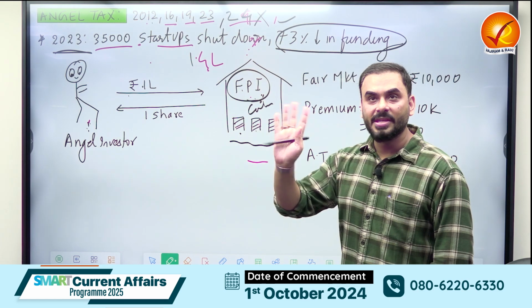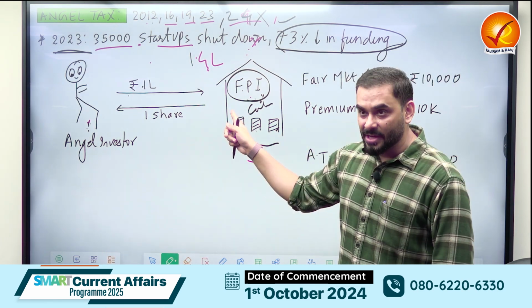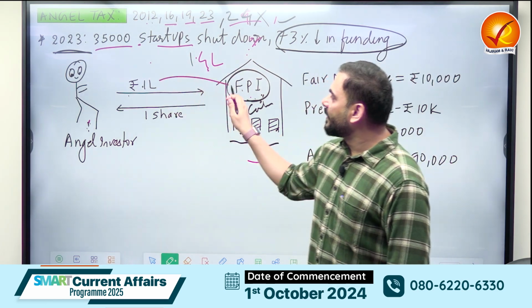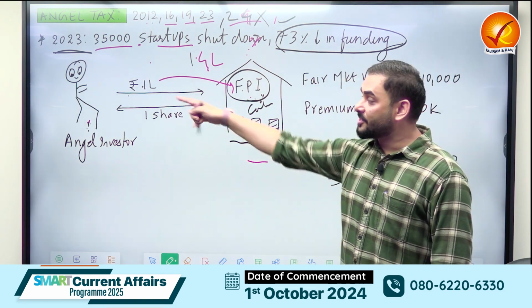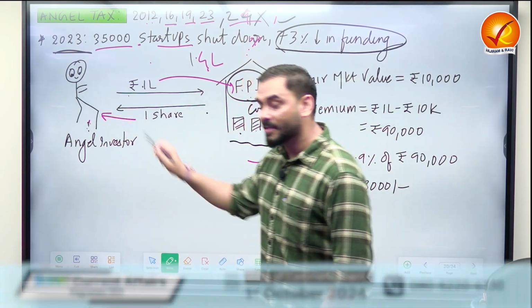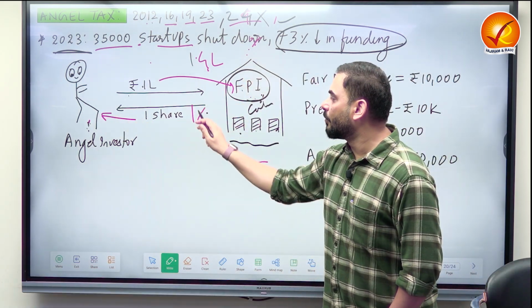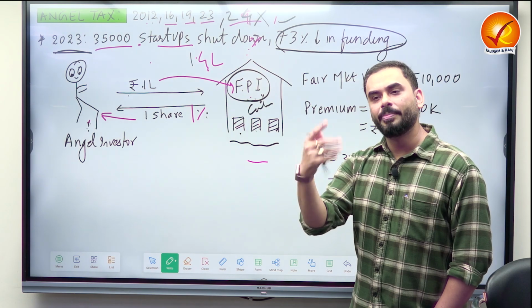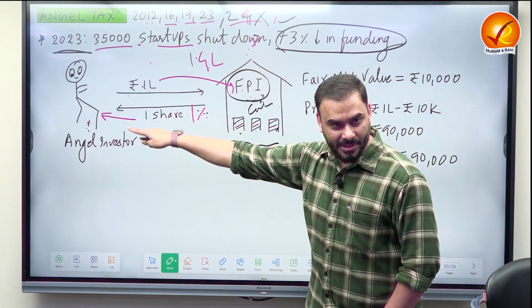And this company is not listed in stock exchange because it's a new company. So 1 lakh rupees is coming to this company. So this company said, since you are giving me 1 lakh, I want to reward you something. So this company sends 1 share. Example, 1% ownership through 1 share. It could be 10% ownership also, but they are sending 1%.